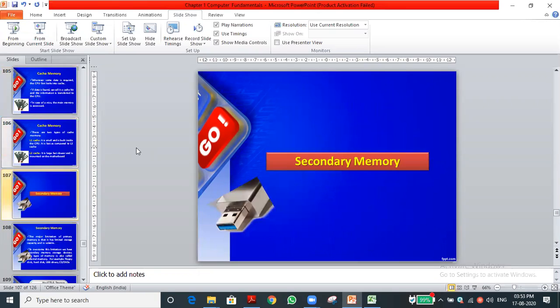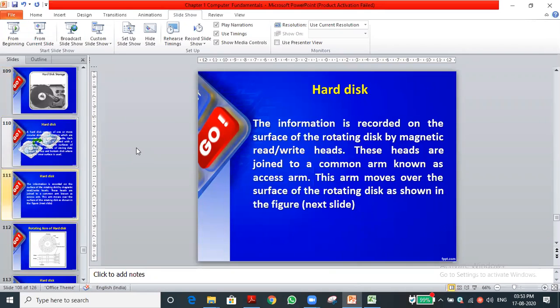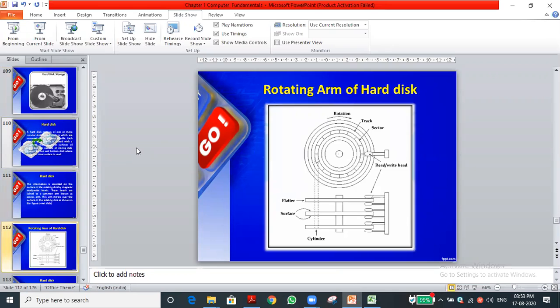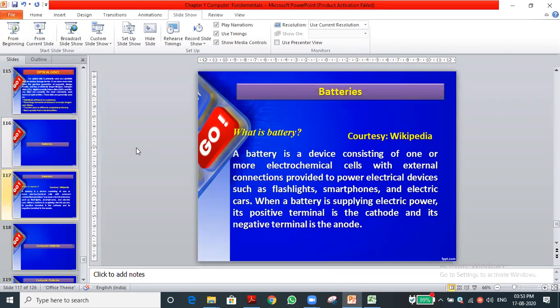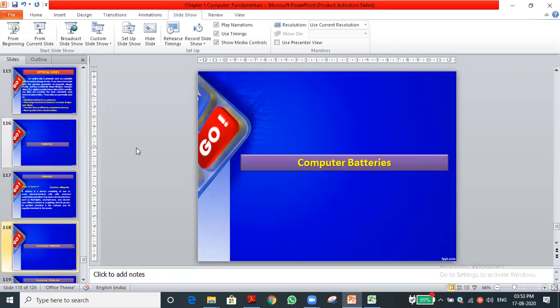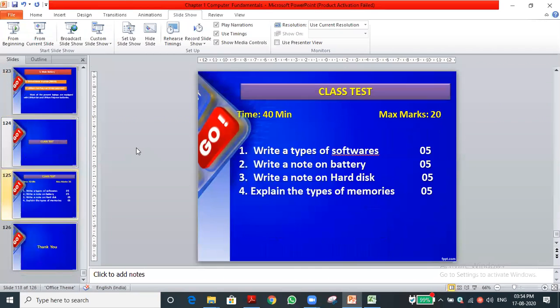And secondary memory we discussed: hard disk, floppy disk, pen drives, memory card, and optical discs like CDs and DVDs. At last we discussed batteries. Do you have any doubt, dear children, in this concept?